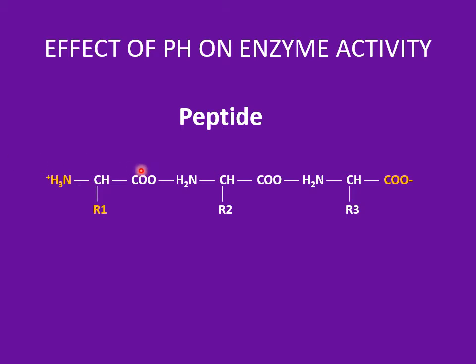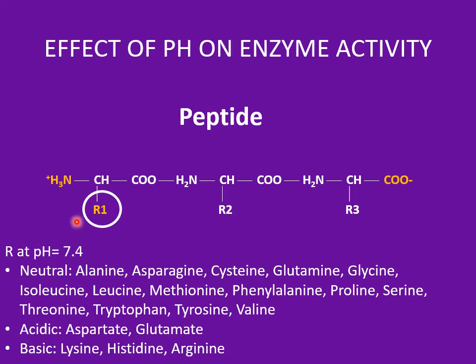To know the overall charge of a peptide or a protein, we have to consider the charge of the R side chain. R side chain can be either neutral, acidic, or basic. So the overall charge of a peptide or a protein is the combination of the charges of all the amino acids that form this peptide or protein.